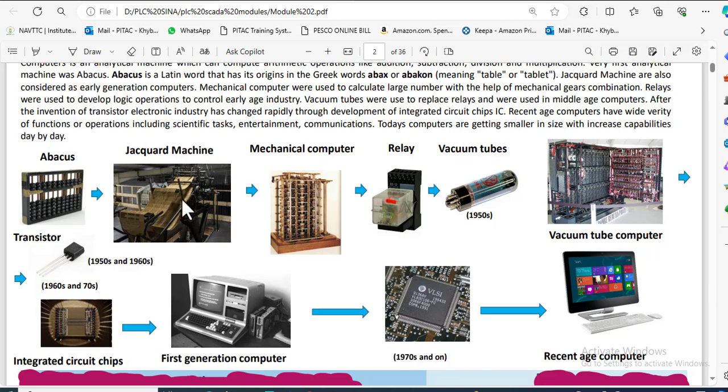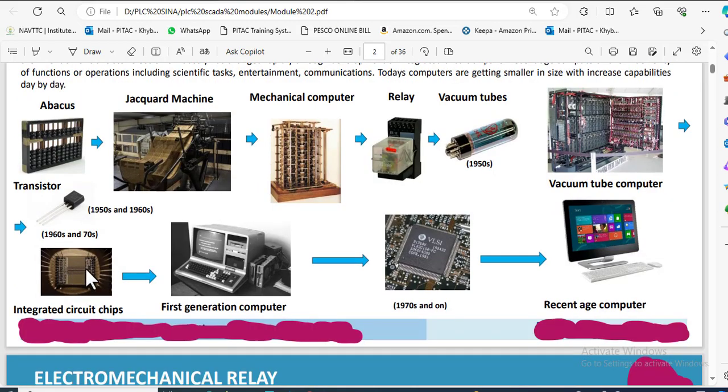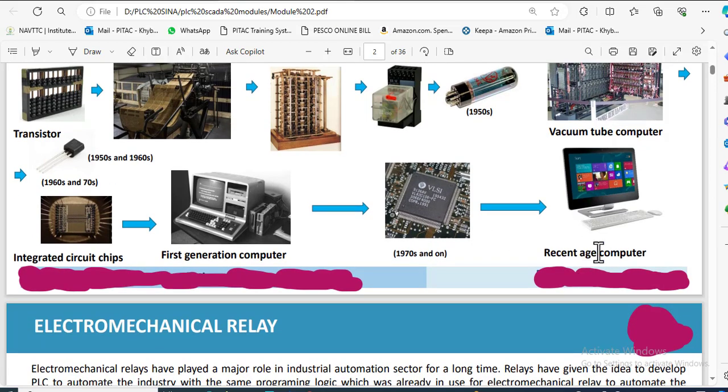This is a heavy, large machine first, and then the second computer, which was used in the 1950s and 1960s. Then the mechanical computer was developed, and after that the relay was developed, and relay then changed to the vacuum tubes in 1950s and onward. Then the vacuum tube based computers are like this. In the 1960s and the 70s, integrated circuit chips, ICs, were developed, and the first generation computers were like this, which were black and white. And in the 1970s and onward, the very large scale integrated chip was developed, and the recent computer is like this. This is the recent age computer.